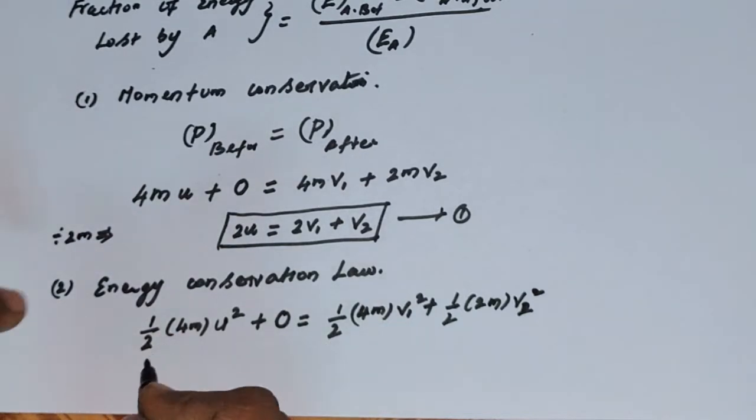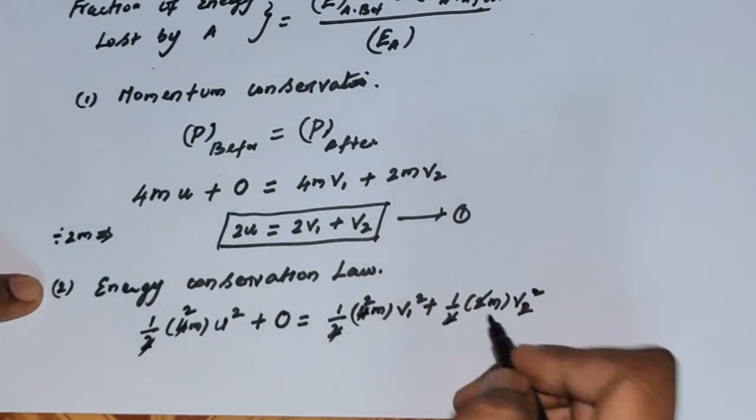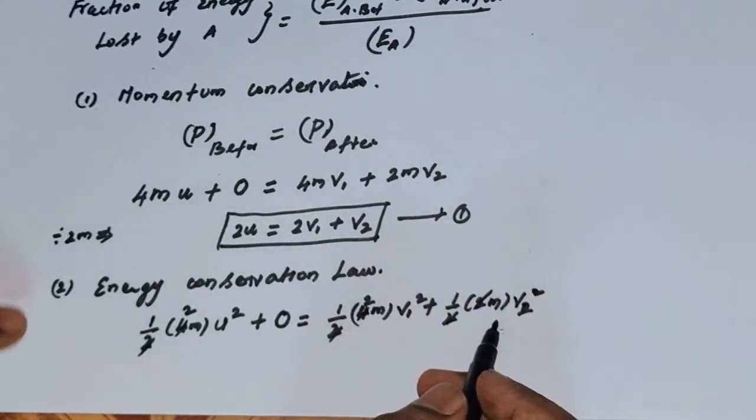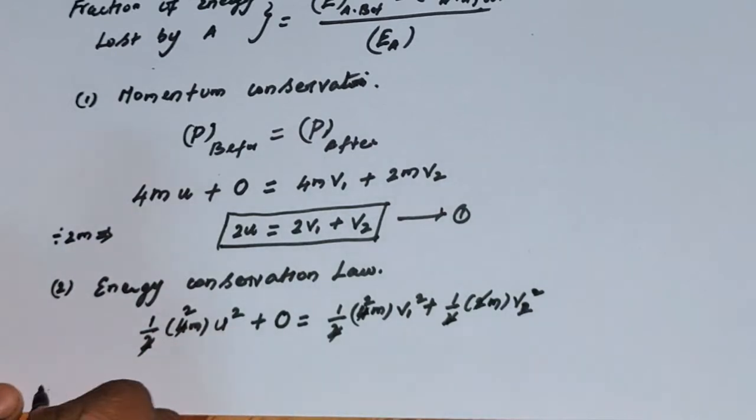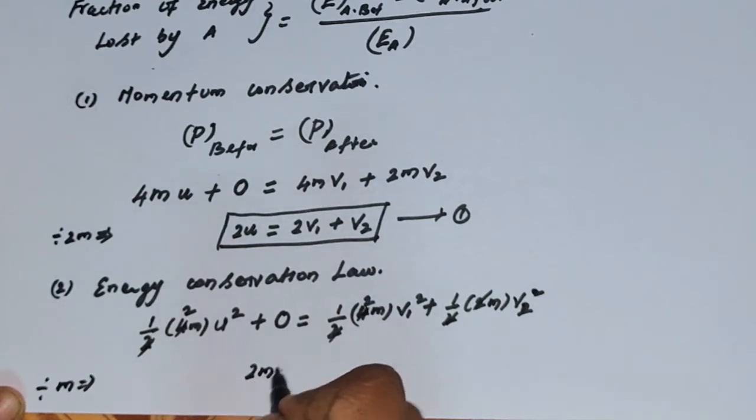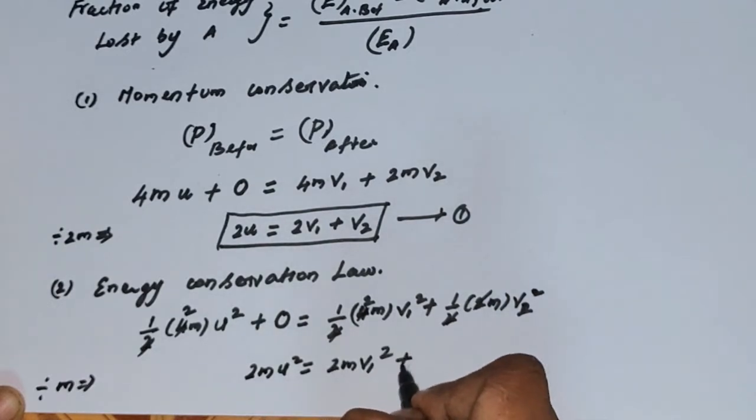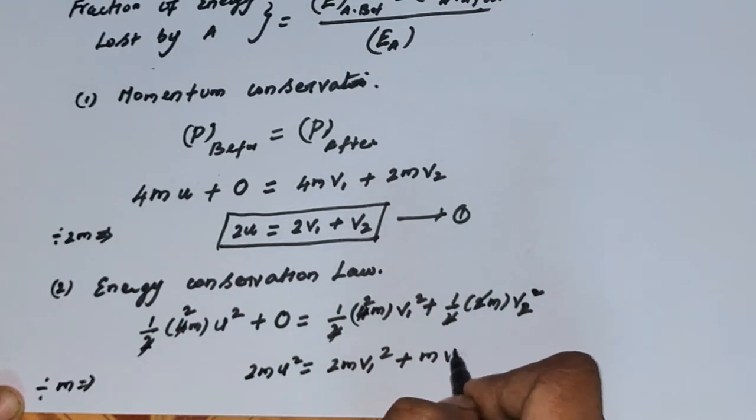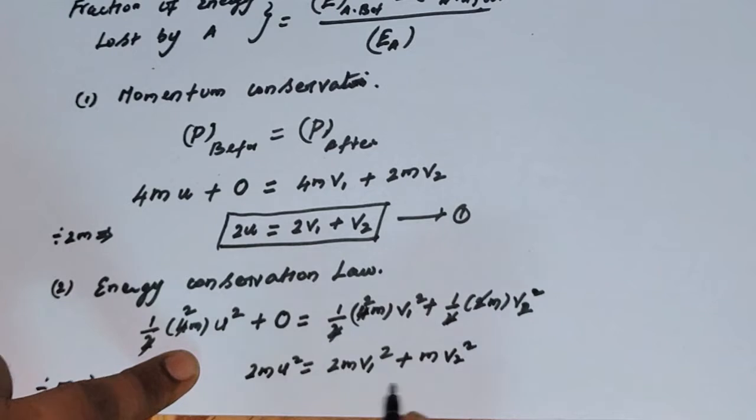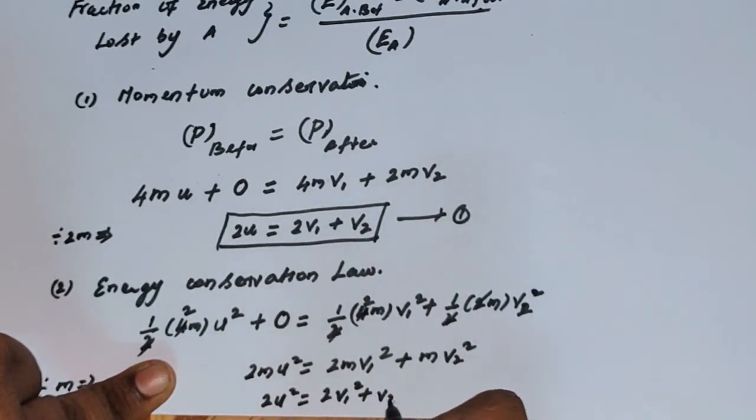If you want to simplify, you can cancel the halves and the common factors, then divide the whole equation by m, because every term has m. That gives, on the left hand side, 2u squared, and on the right hand side, 2v1 squared plus v2 squared. So 2u squared equals 2v1 squared plus v2 squared. This is the energy conservation equation.